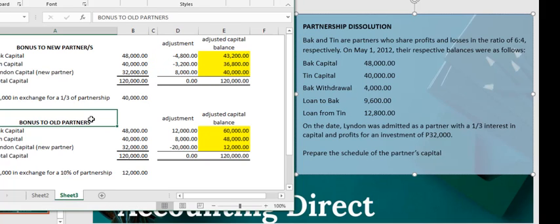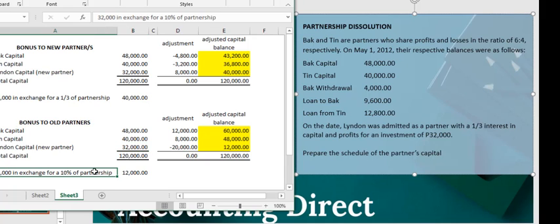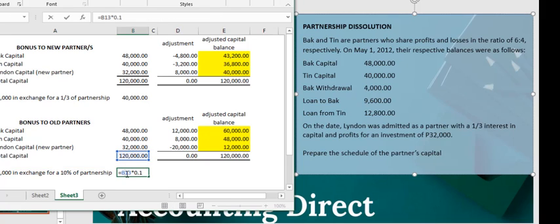Now, in the other scenario, Lyndon as a new partner really wanted to join the partnership and is willing to be entitled to a lower amount. Lyndon is willing to give 32,000 in exchange for 10% of the partnership. How did we get it? 10% of 120,000, so he's just entitled to 12,000.